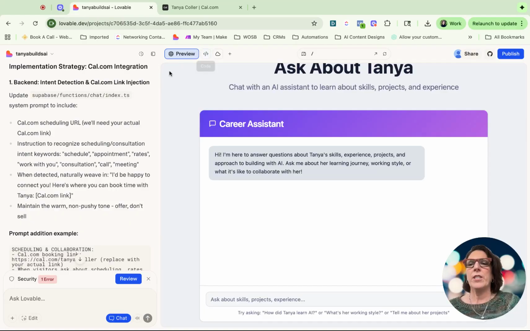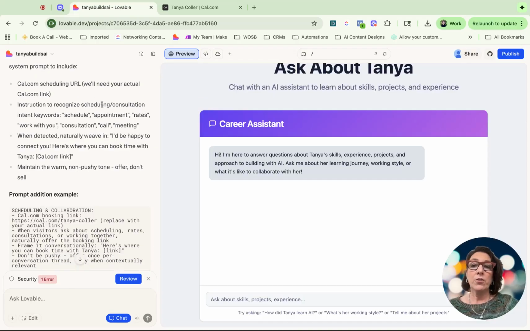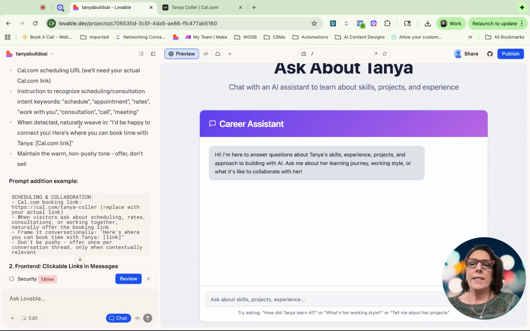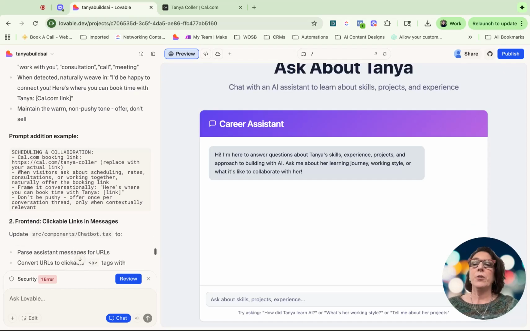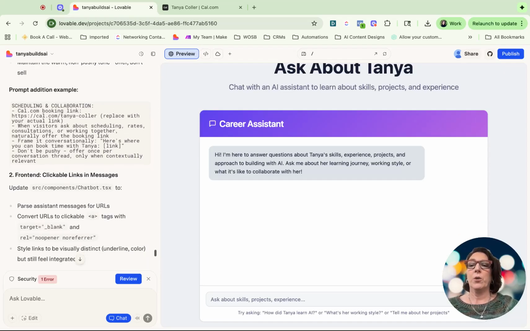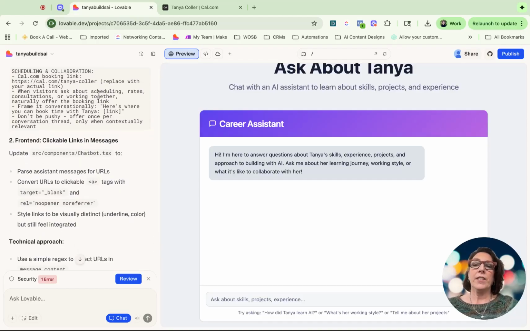Okay, we can go over that some other time too. So what it's going to do is go into that specific file and update it with a scheduling link and instructions to recognize scheduling. It's going to look at the prompt itself and alter it to say, hey, when someone's talking about scheduling something, offer this cal.com link. When detected, the AI will naturally weave in, "I'm happy to connect you," and maintain a warm and not pushy tone. This is what the prompt will look like when visitors ask about scheduling.